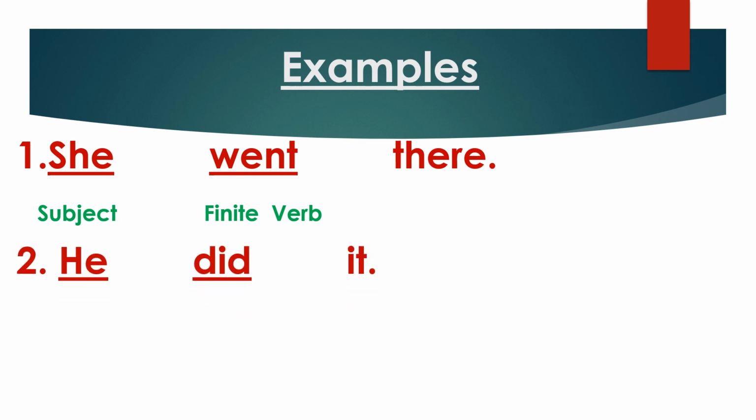He did it. Here he is subject and did finite verb and it other parts. In this sentence, we also find one subject he and one finite verb did. That's why it is a simple sentence. And remember, finite verb is very simple: a finite verb completes the sentence.